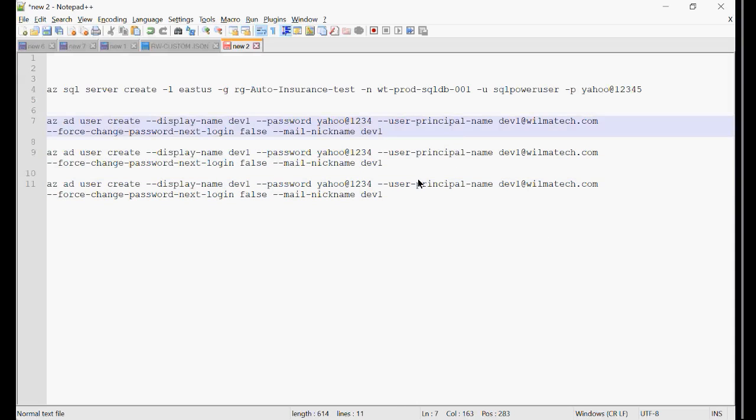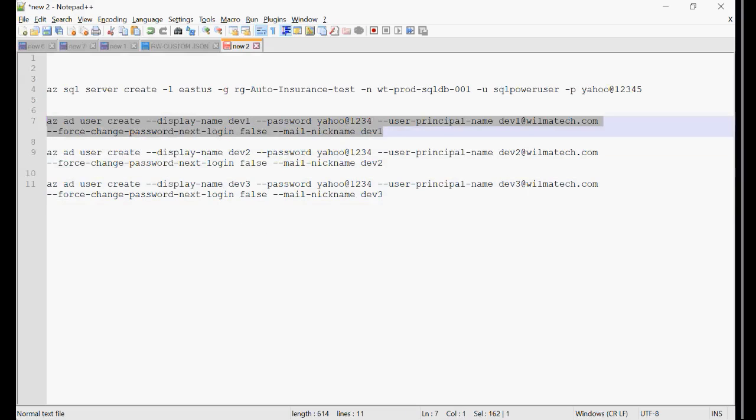I will use this dev1, and I will make it dev2 here and dev3. So dev2, dev3, and dev2 and dev3. Likewise, I'm just preparing commands for creating user accounts.